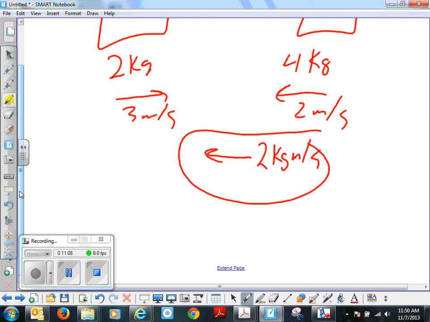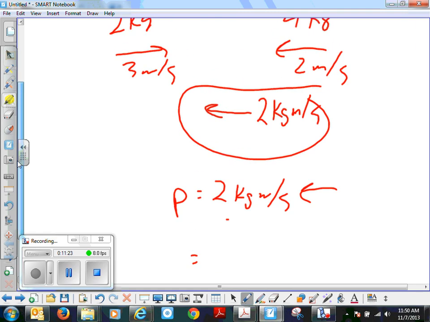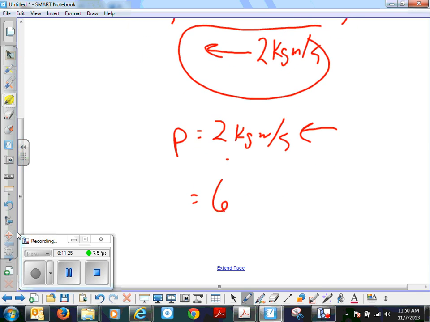So if you're trying to find out what they're going to have, you're going to have a momentum of 2 kilogram meters per second in that direction. Okay, so we know that we have, what's our total mass? 6 kilograms. And our velocity is, we don't know, but we know it equals 2 for momentum. So our final velocity then is going to be 0.333 or something like that, right? I'm not exactly sure what the math is on that, but you can do that at home. Does that make sense? Okay.